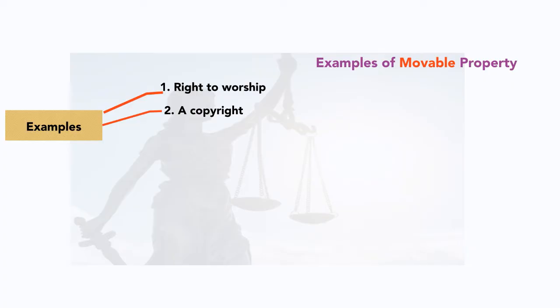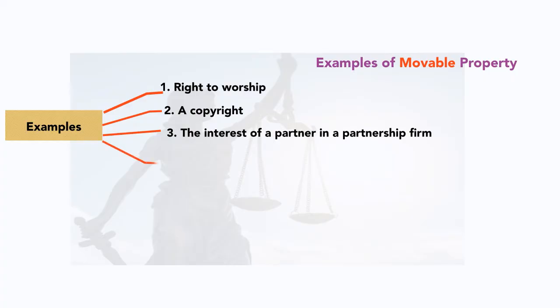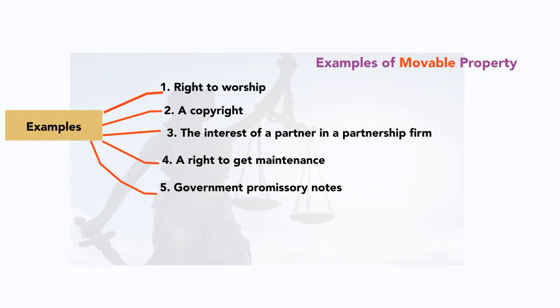We will discuss what copyright is, but you can now know that it is movable property, not immovable. The interest of a partner in a partnership firm. Next one is a right to get maintenance. These are movable property, keep in mind. A right to obtain the specific performance of an agreement to sell.